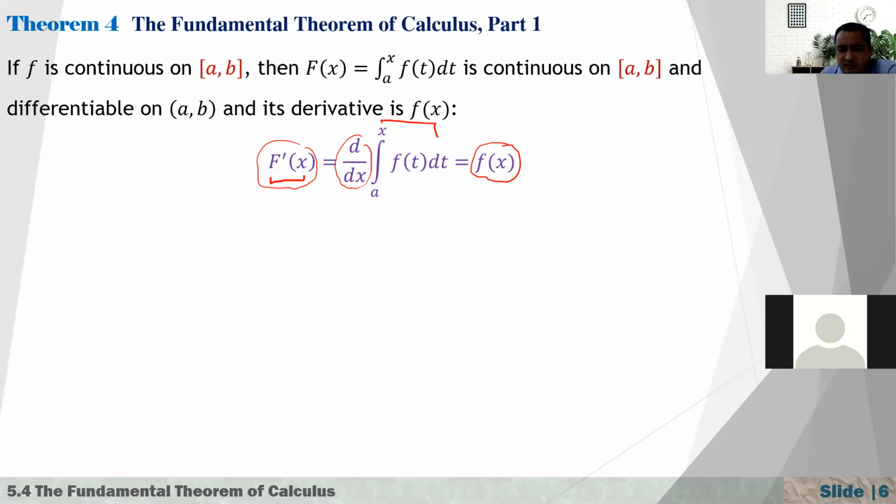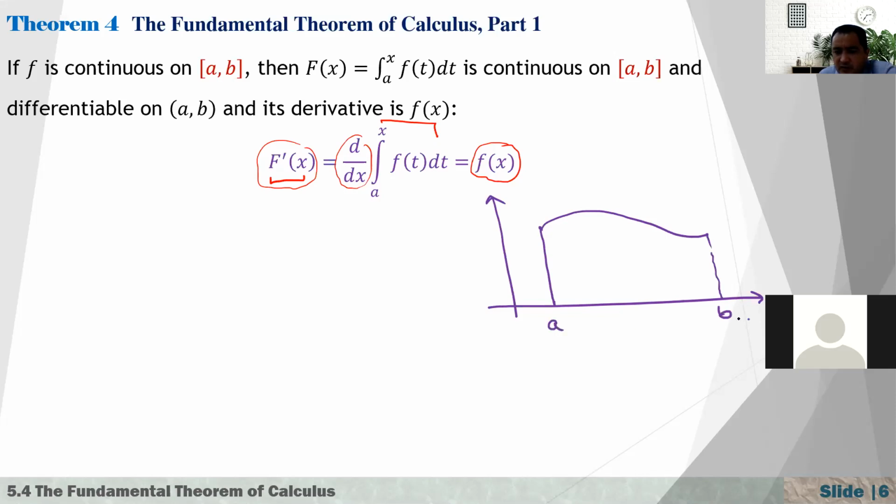Okay, now let me just start with this drawing. Suppose that we are talking about a function f. I should draw a bit longer. Now we know that if you're given some interval, maybe something like this, it doesn't matter, let's say from a to b. And then we are talking about this function y is equal to f of t, because now I'm going to use x, that's why I'm using t here. That's our t-axis, this one is the y-axis. Actually, what variable you use, f of t, f of x, f of w, it does not matter, right? The important thing is, what is our function doing here?